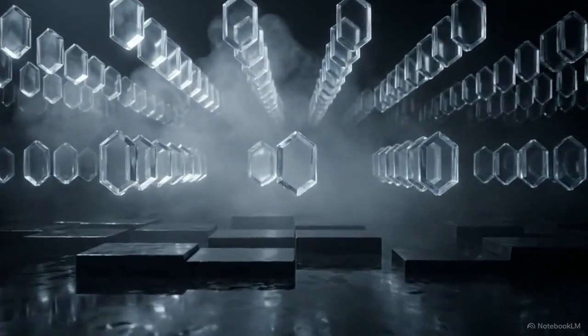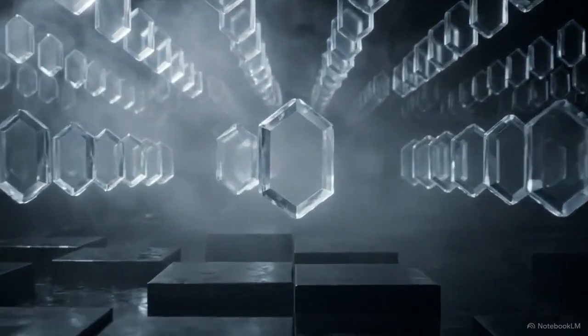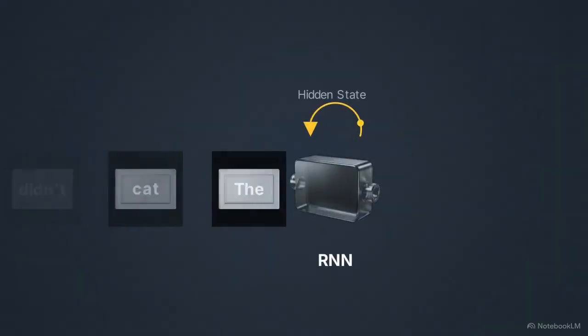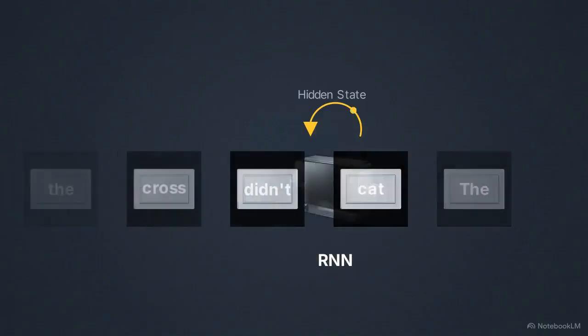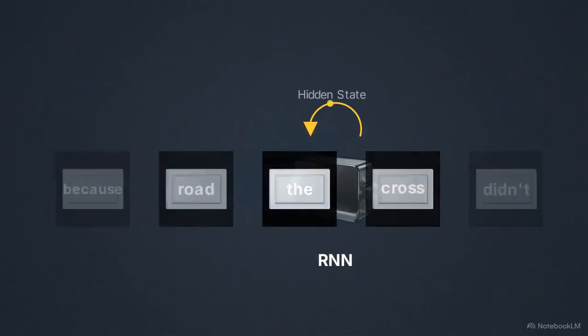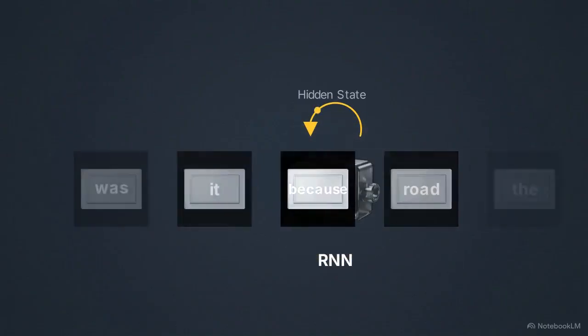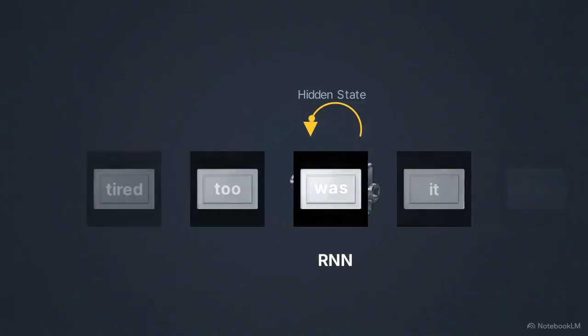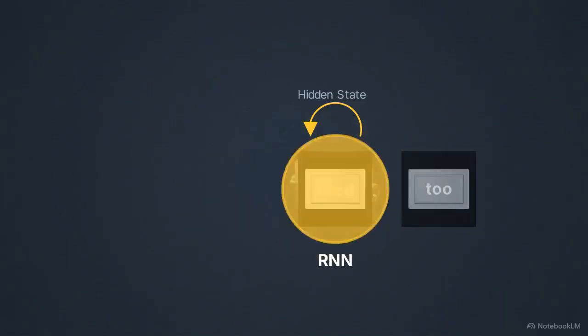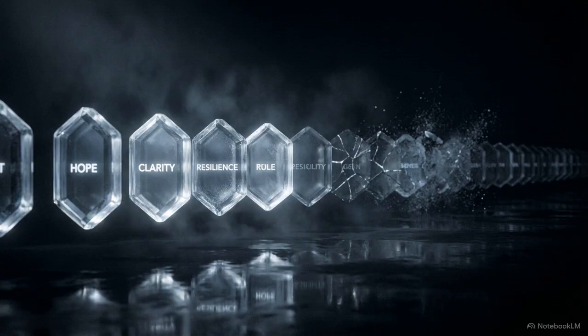We can map data points perfectly in digital space, but without a way to connect these isolated points, the data lacks meaning. Before the transformer architecture, language models relied heavily on recurrent neural networks, or RNNs. RNNs are systems designed to process text sequentially, one word at a time. This created a severe bottleneck. As a sentence grows longer, the information from earlier words gradually fades from the model's memory.